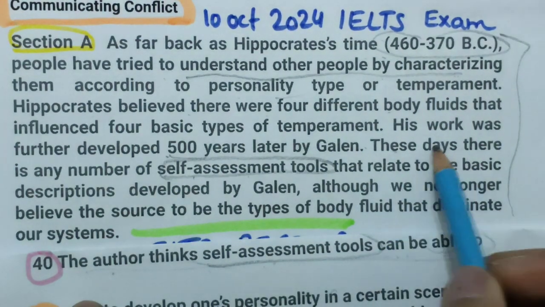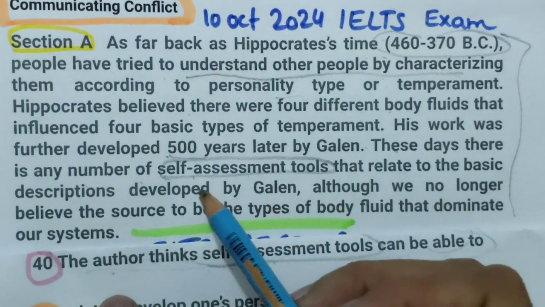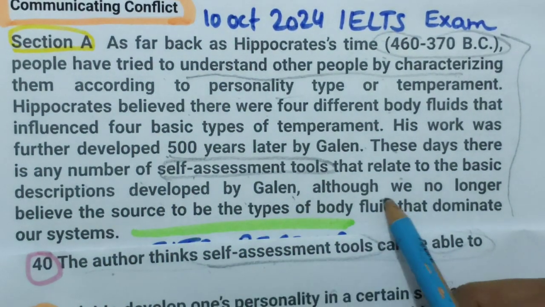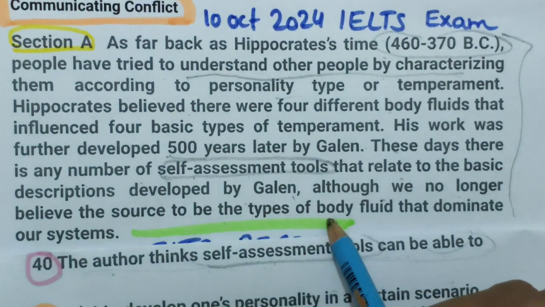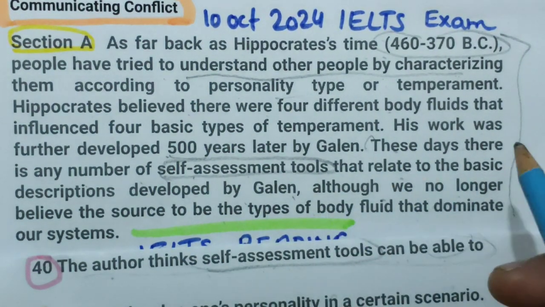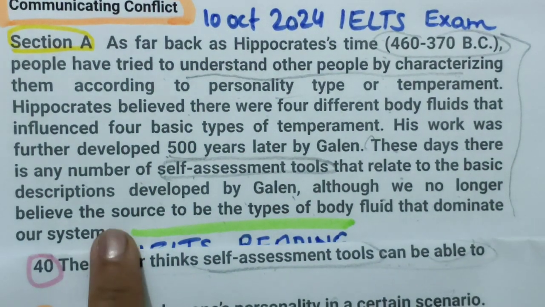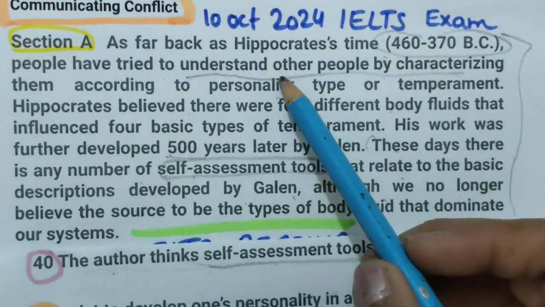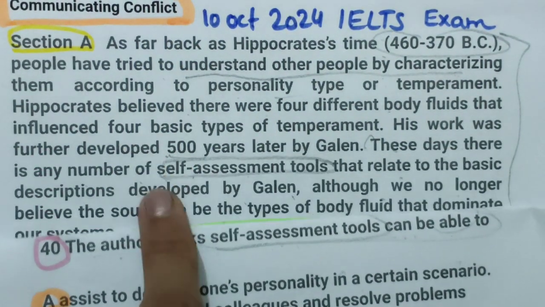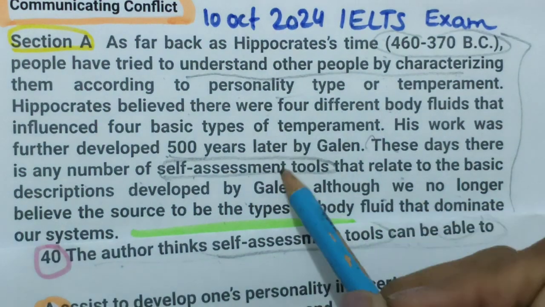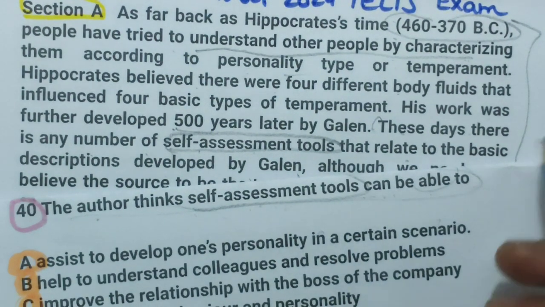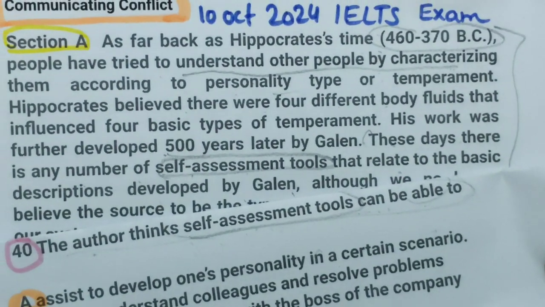So these days there is any number of self-assessment tools that relate to the basic description developed by these, although we no longer believe the source to be the type of body fluid that dominates our system. If you read only these lines, that will not give you any solution. Let's read the full paragraph, because this is the last question, and they can ask you anything, not necessarily wherever you will get the location. The author thinks self-assessment tools can be able to, what can be done with this.